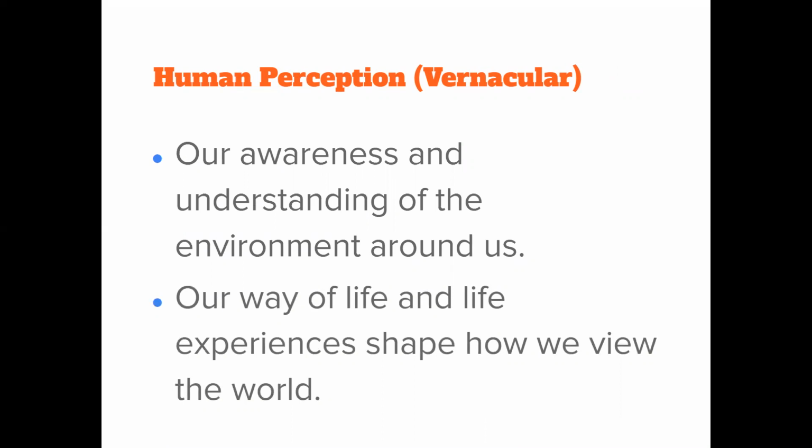Okay, so this type of region, right, is unique to each of us, because we each have our own awareness, we each have our own understanding of the environment around us, okay, and we all have different life experiences, okay, that shape how we view everything. All right, so human perception, or also known as vernacular. All right, and that's our own awareness and understanding of the environment and how we form that into a region.